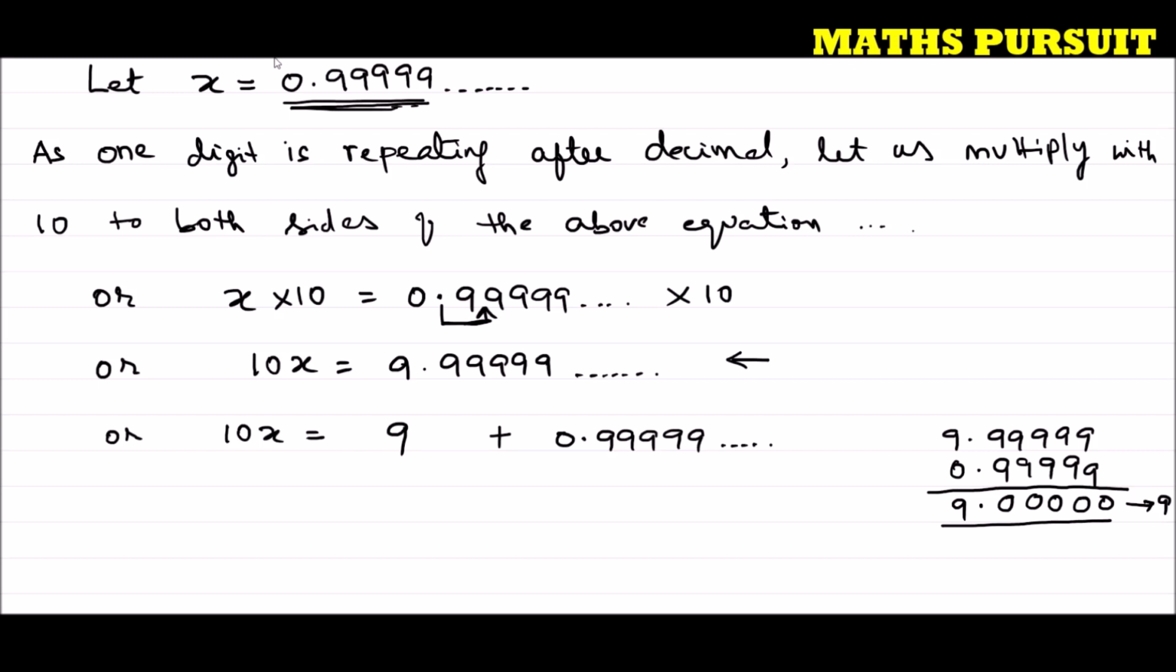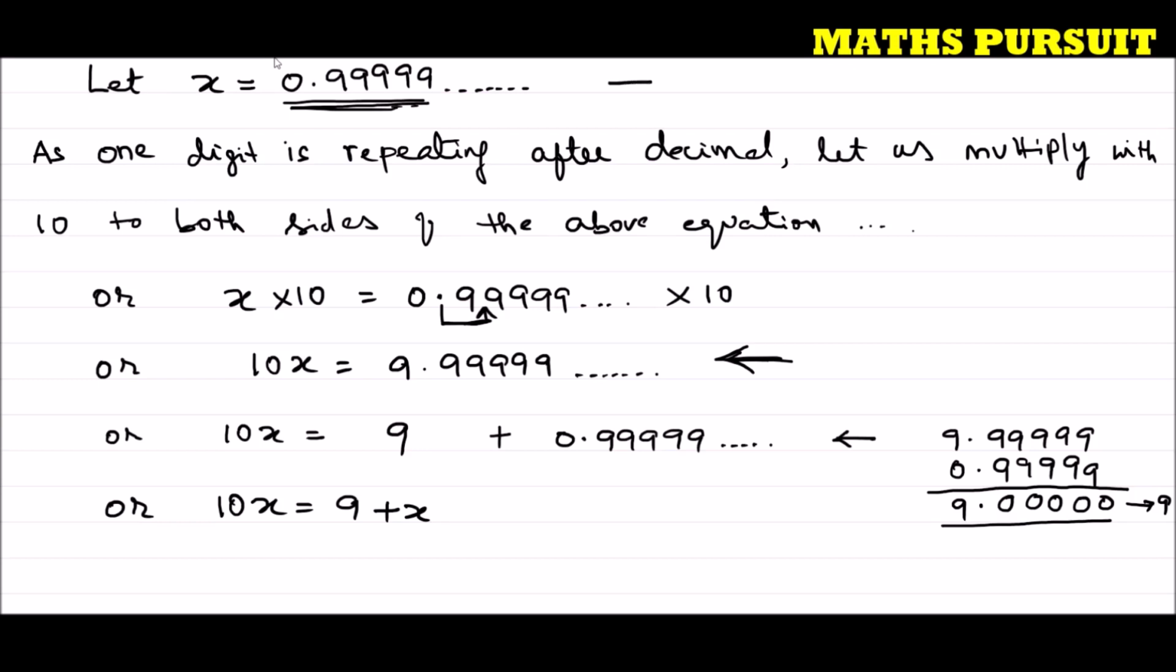So what we got? In this step, we got 10x is equal to 9.999. In the next step, I have segregated this number into 9 plus 0.999. Hope guys, till here we are very clear. Or I can write 10x is equal to 9 plus x.